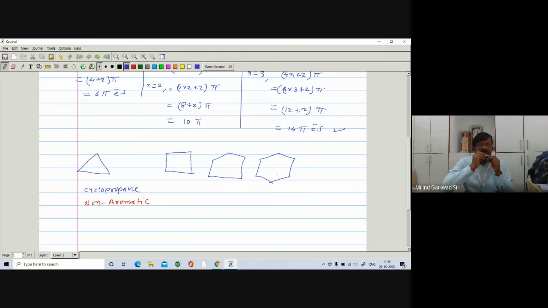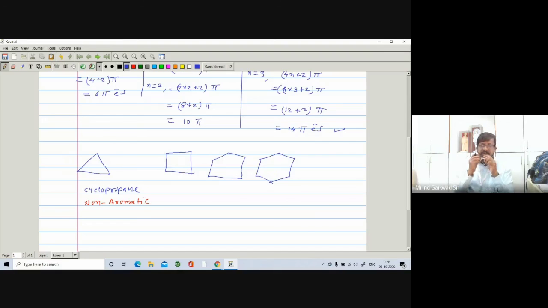So in this way we have seen the concept of Hückel's 4n plus 2 pi rule and aromaticity. So what is the criteria for aromaticity? First criteria is that it should be cyclic, number one. Number two, it should be planar, meaning all the carbons must be in one plane, and it should be highly conjugated, meaning the pi bonds and single bonds alternate with each other. And last one, very important, it should obey Hückel's 4n plus 2 pi rule. That's why it is aromatic in nature.